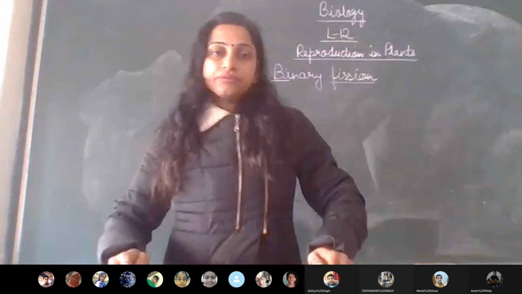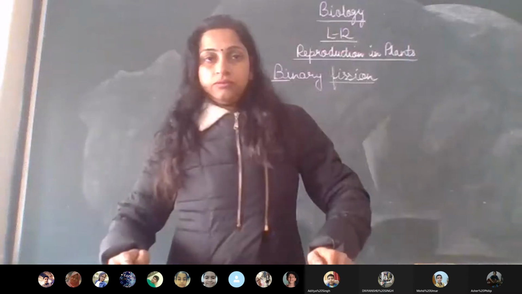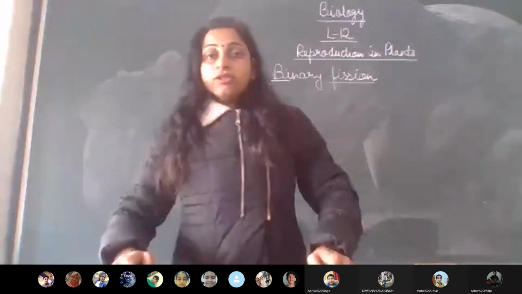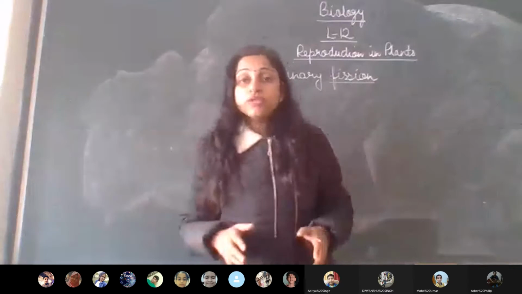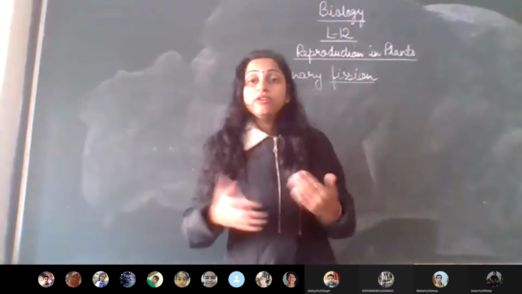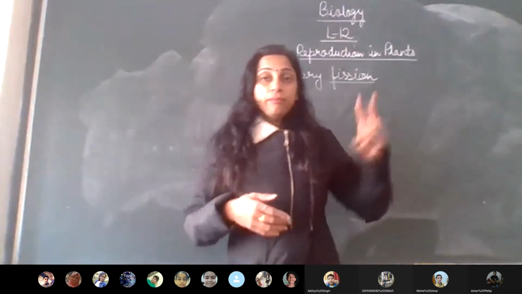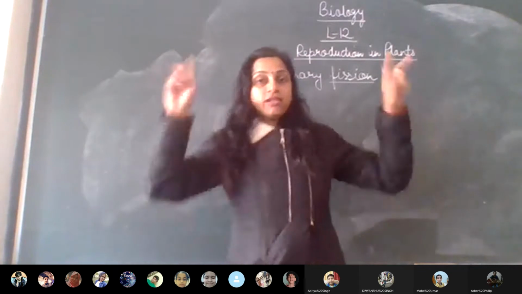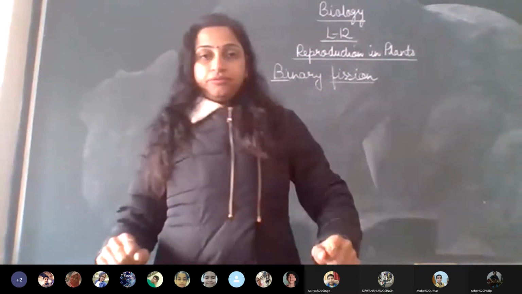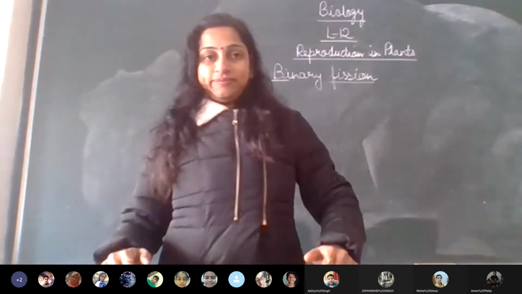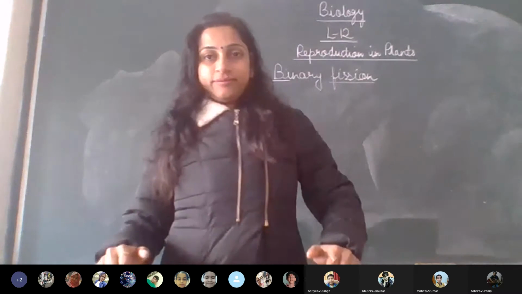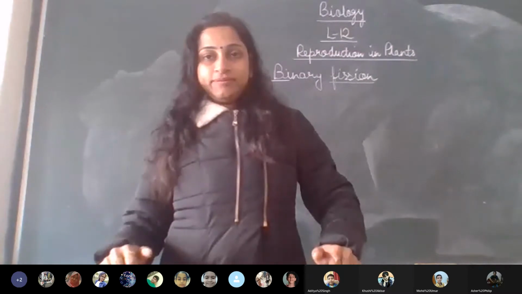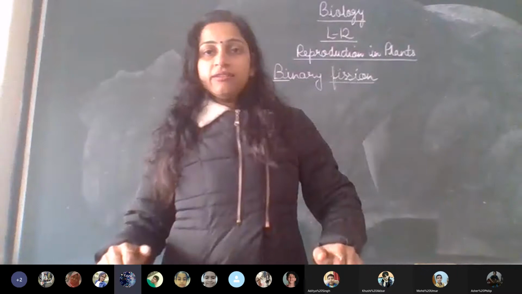Done? Okay. Now I have given you two words. Two and breaking. So what does binary fission mean? Give it a try.